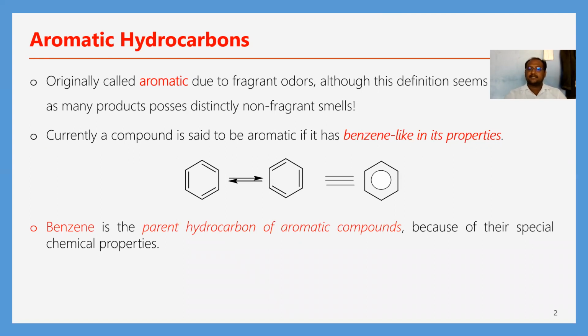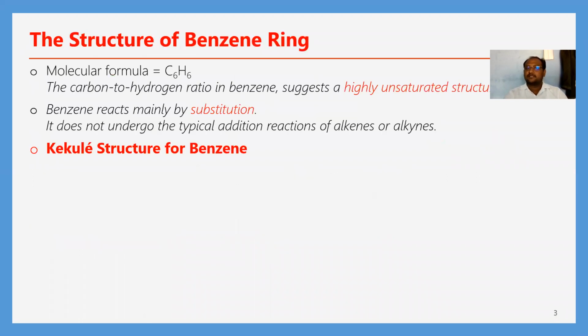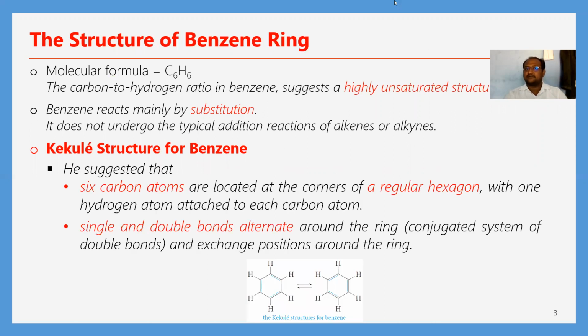Benzene structures are here. This is the resonance hybrid structure for these two benzene structures. So benzene is the parent hydrocarbon of aromatic compounds because of their special chemical properties. Here we can observe the structure of benzene.